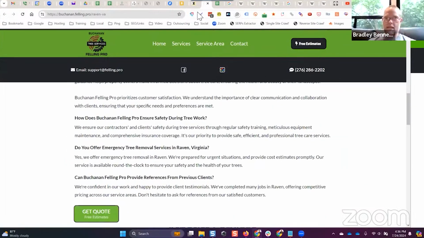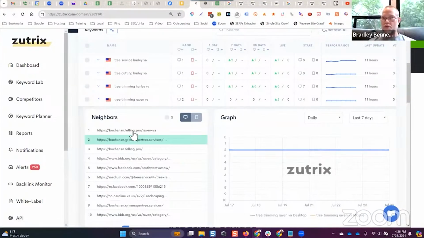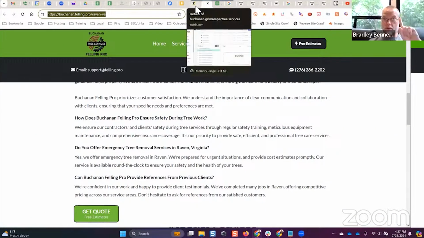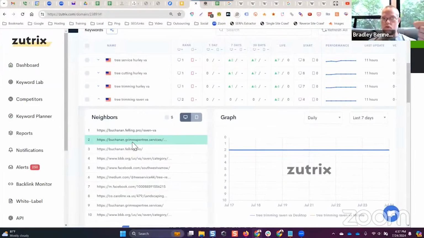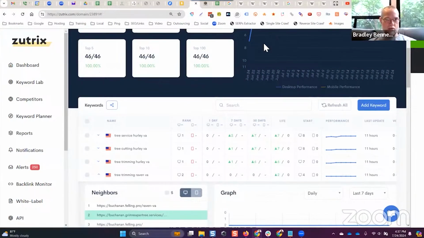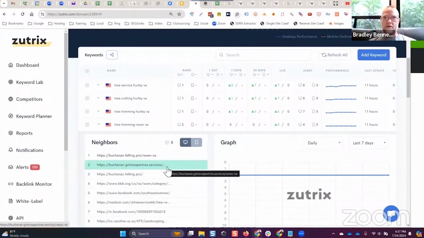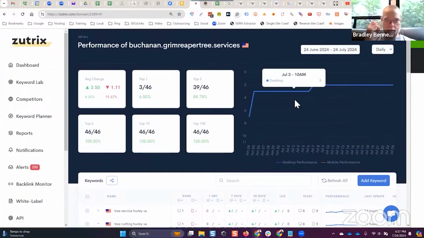All that was stripped, and you can see that we're ranking just below that site. And by the way, this site also has one backlink built to it, from my directory site. The other one, Grim Reaper Tree Services, has no backlinks built to it, and it's ranking just below the original. It's a newer site with no backlinks and no content, and it's ranking just below that. So you guys can see, again, it's about structure more than anything right now. If you get that right, you'll need significantly less content, fewer pages, fewer links in order to get results.